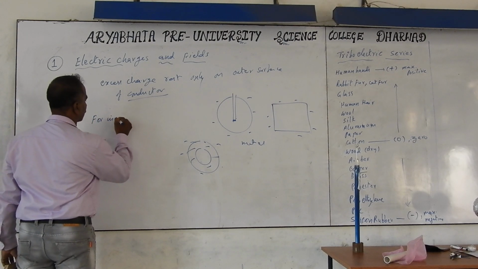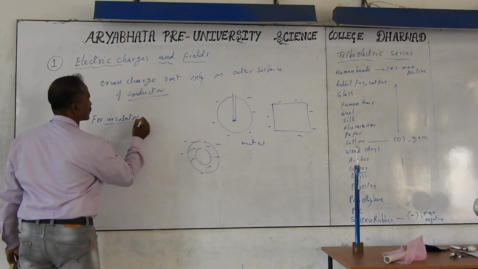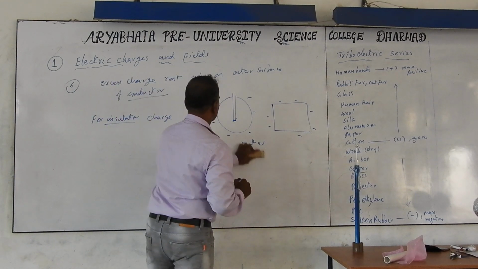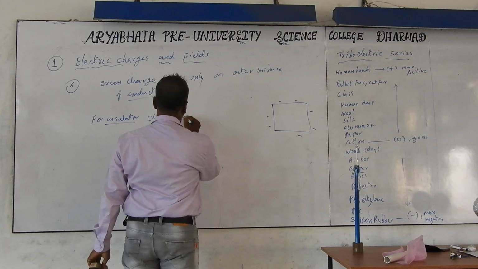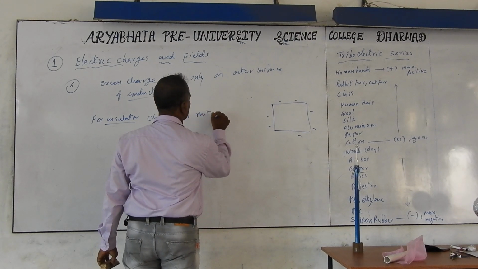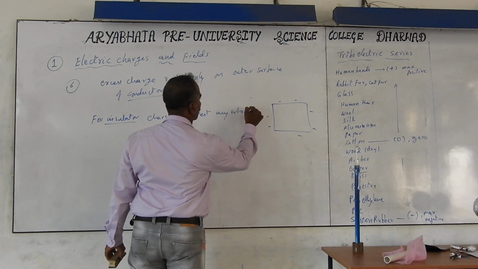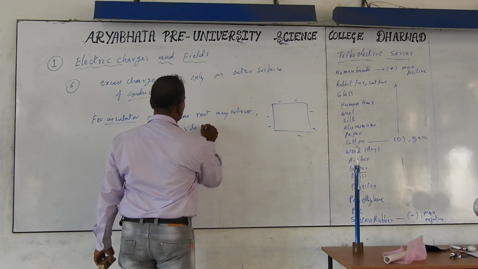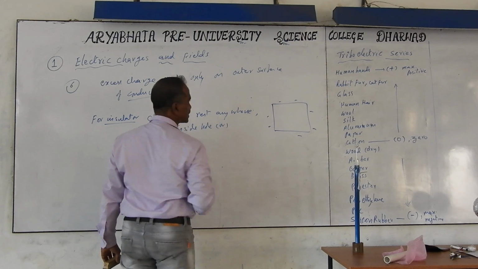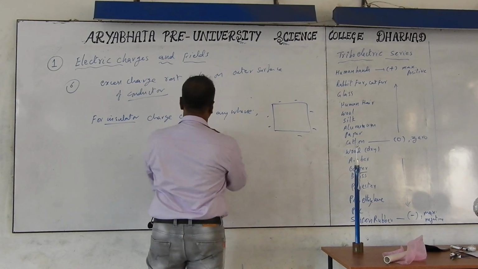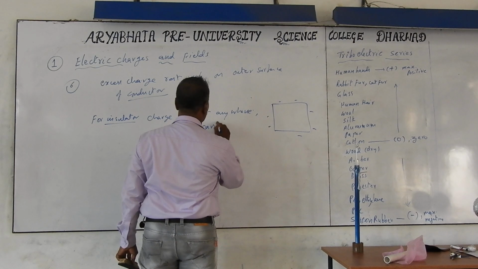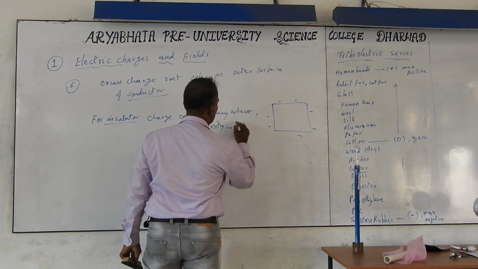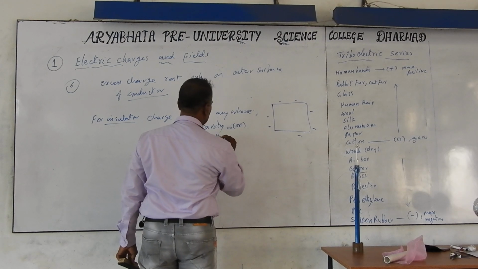For insulators, charge can rest anywhere. Inside the hole, or hole means cavity, that part is a cavity, or on the surface.